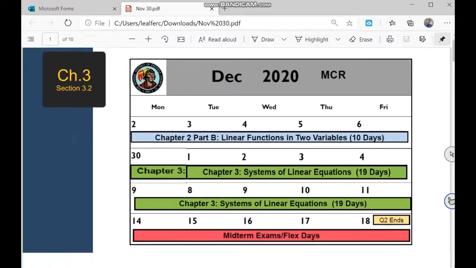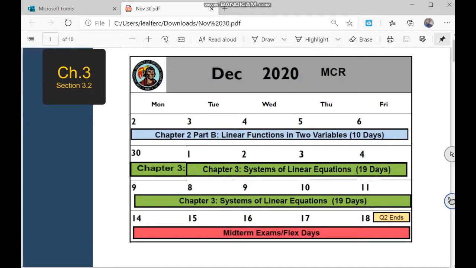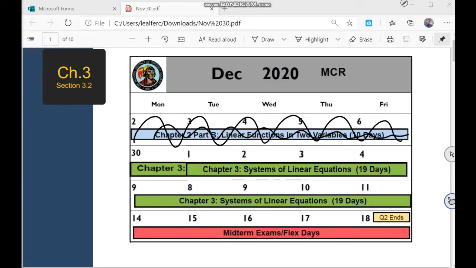This is our month of December, the calendar. Just forget about this first line that is wrong. This is from November. So delete this first line and check this out.